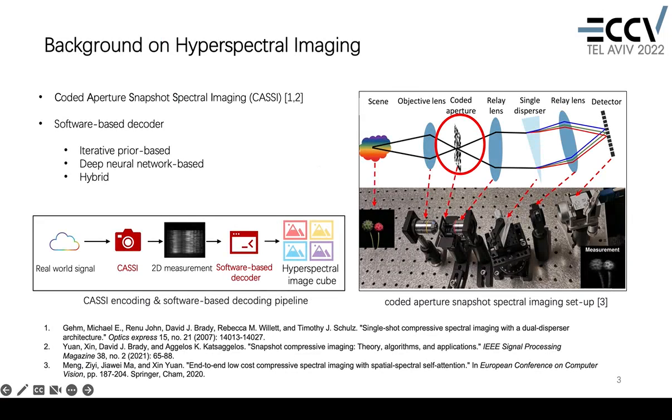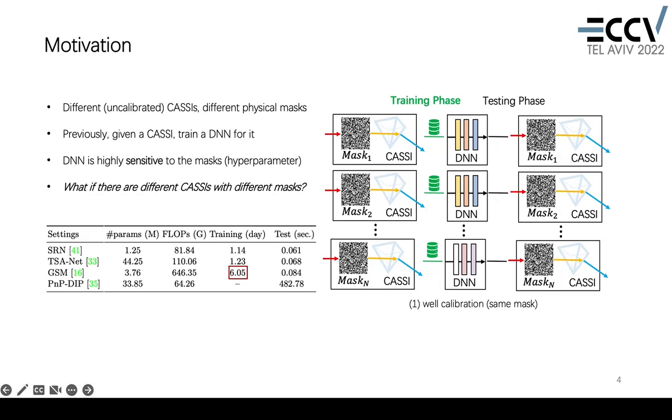In this work, we mainly focus on the coded aperture snapshot spectral imaging system, or called CASI. It firstly utilizes an optical hardware mask to compress hyperspectral image signals into a 2D measurement, and then uses software algorithms to retrieve signals based on the measurement, conditioning on the particular mask used in the system. In general, if there are different cases, you have different physical masks.